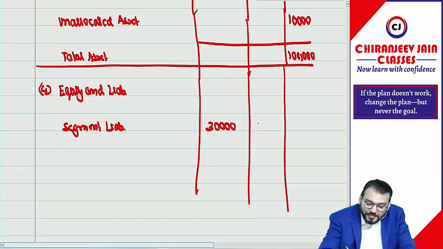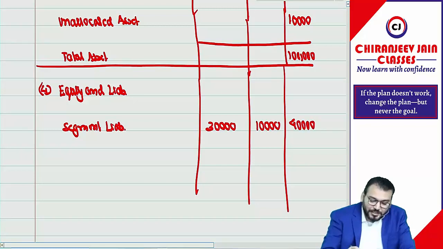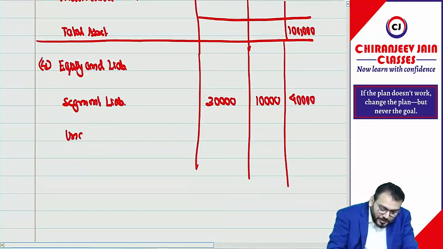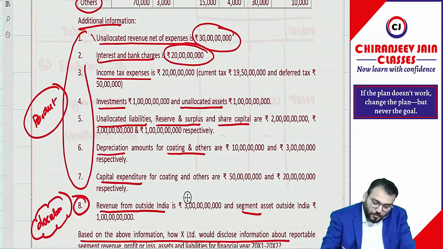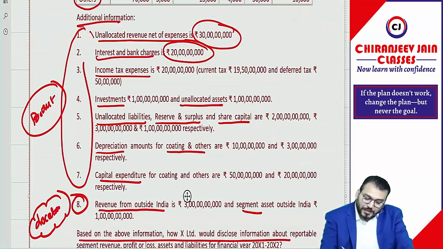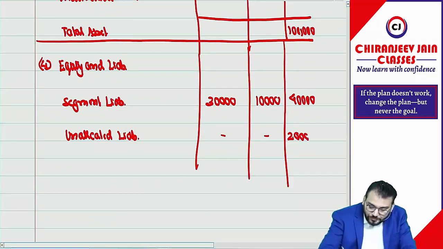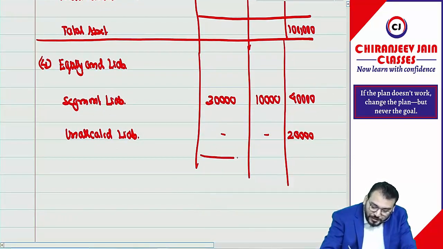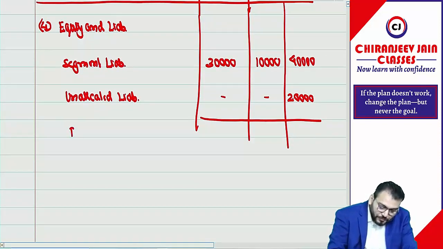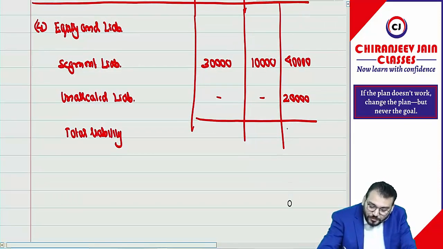Correct. How much? 30 and 10. It becomes 40. But this will not match with the balance sheet. We'll add unallocated liability. How much? It is 20,000, na? So first we write total liability. This becomes total liability, and this total liability will match with the balance sheet. That is 60,000.